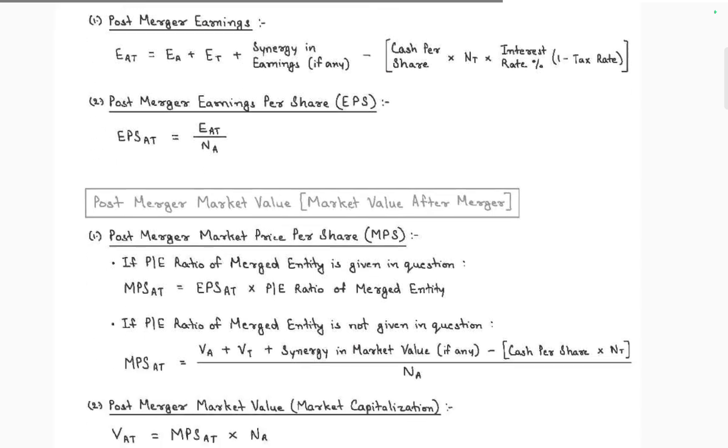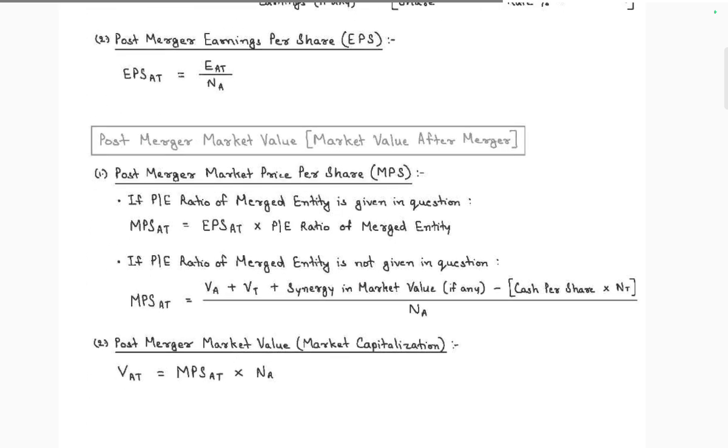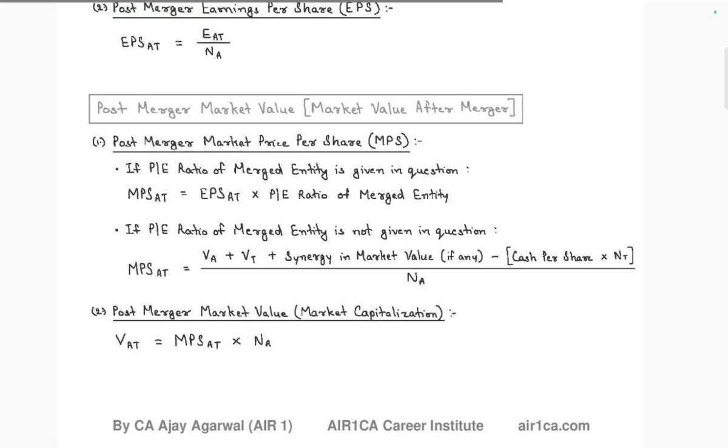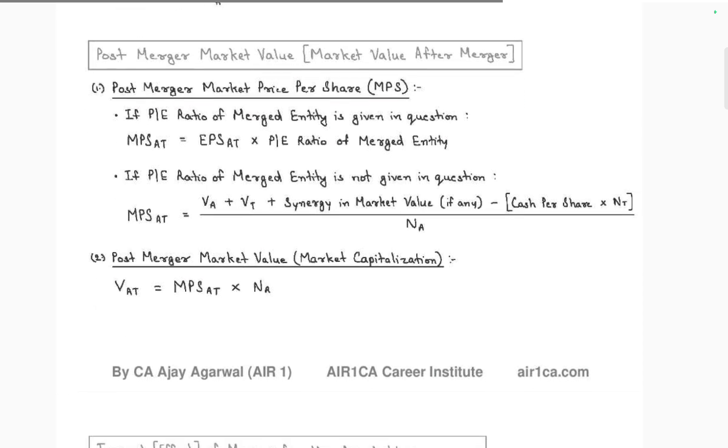Post merger market share, market after merger. The post merger acquisition PE ratio is EPS divided by MPS ratio. If the price earning ratio is not given, E plus VT synergy per share. Post merger acquisition is equal to VAT plus MPS ET in PNA.